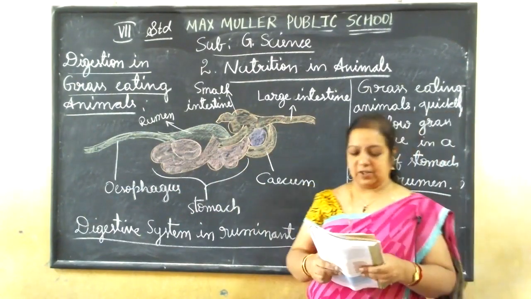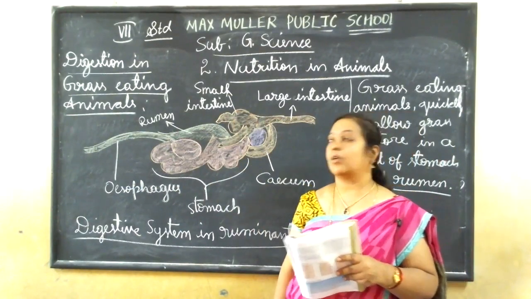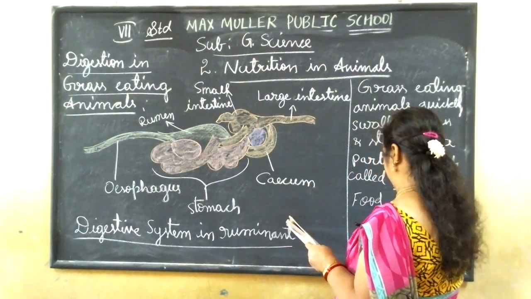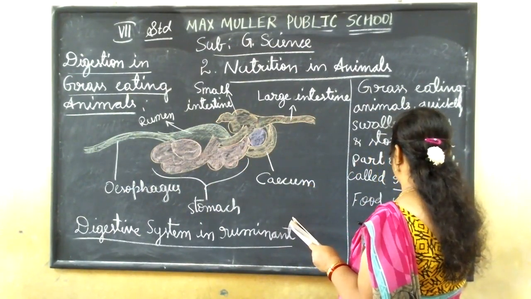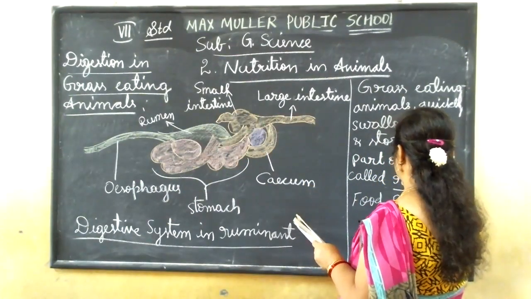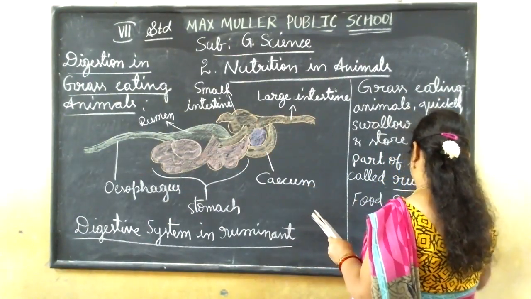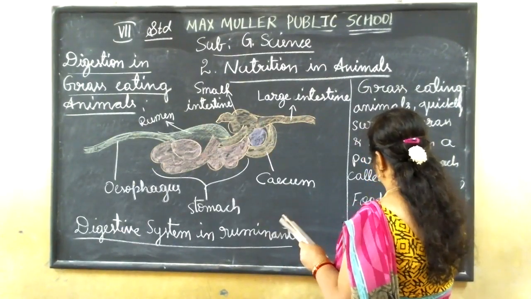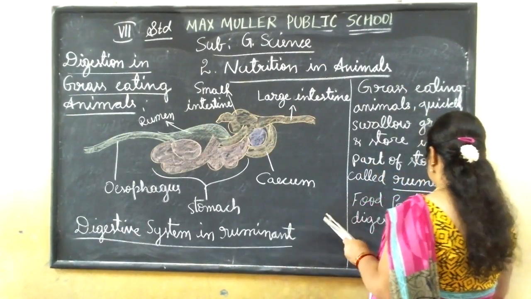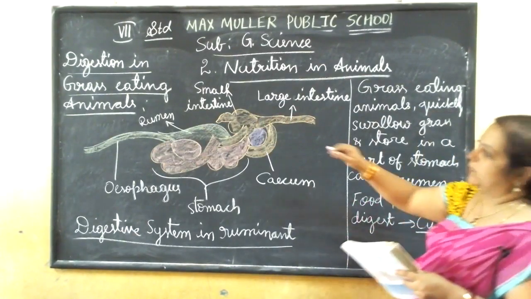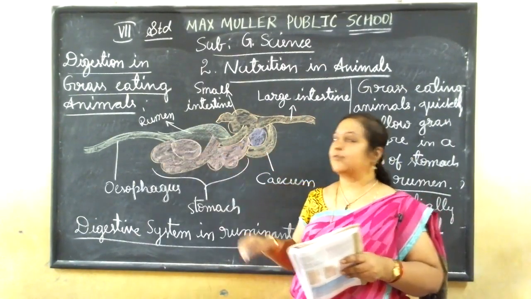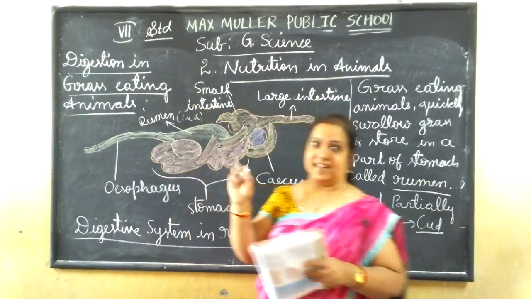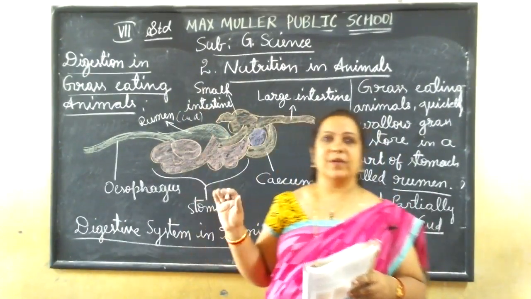Here the food is partially digested, and this is called cud. The food is partially digested in the rumen part. We call it cud, C-U-D. In the rumen part, the food that is there we call cud, because here the food is not fully digested. They just swallow the food and keep it there.